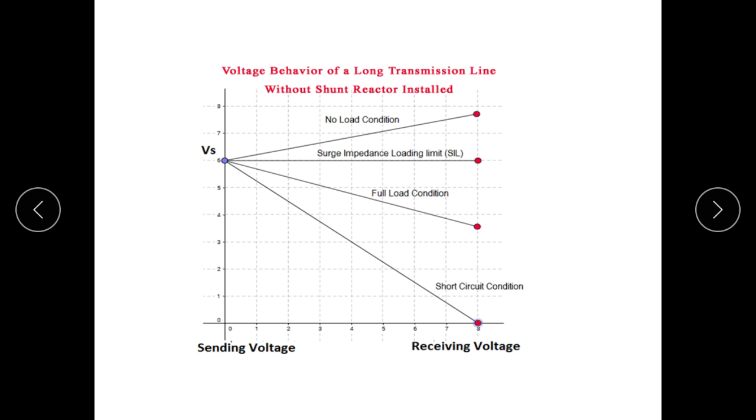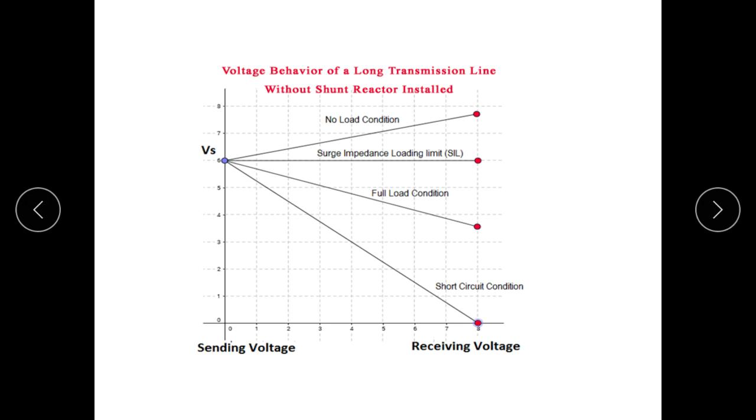Similarly, if a line is loaded, due to loading, current density increases in the line, which causes voltage drop. So voltage at receiving end is not equal to sending end voltage. It means there is a slight difference in voltage due to voltage drop in the line.